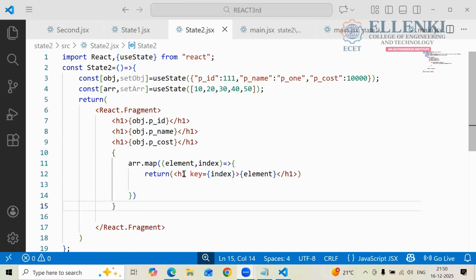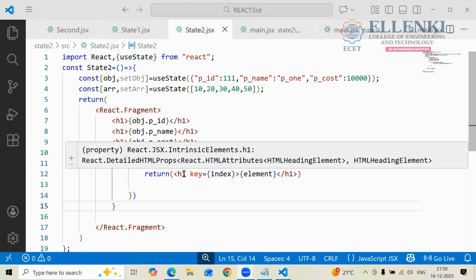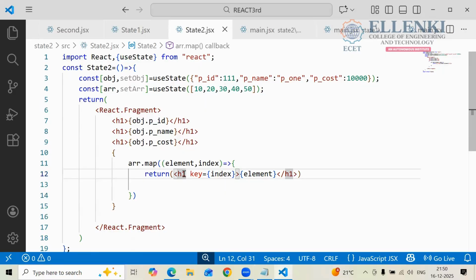Now comes to the second line. If you want to retrieve the data, you have to write the return presentation logic between them. Once again, for the array specially, you have to write the return inside the return. Return inside the return. So here, return. If I want to print, I have to use the tag. That's why I'm using the h1 tag. In this, what I am using here. So this one, take it off.